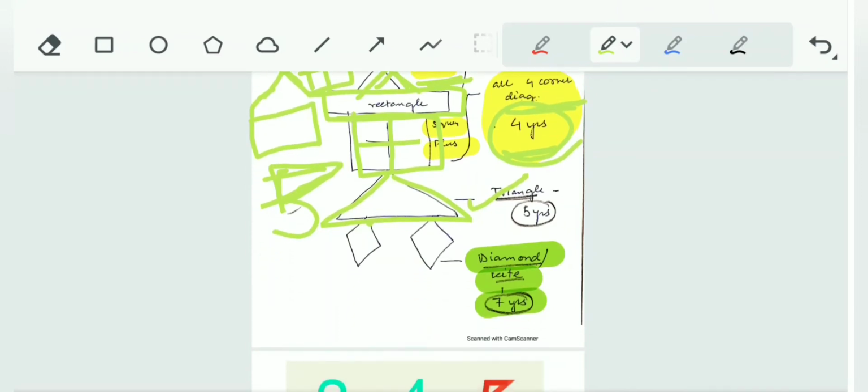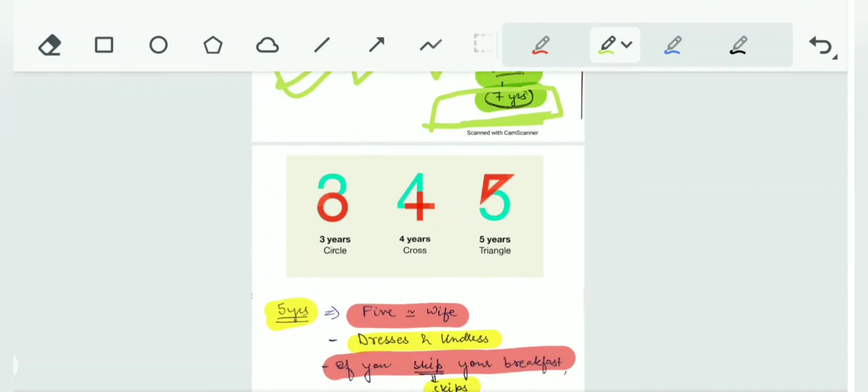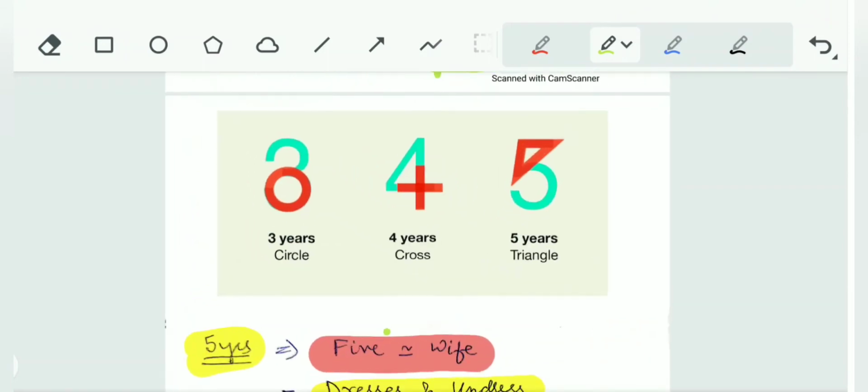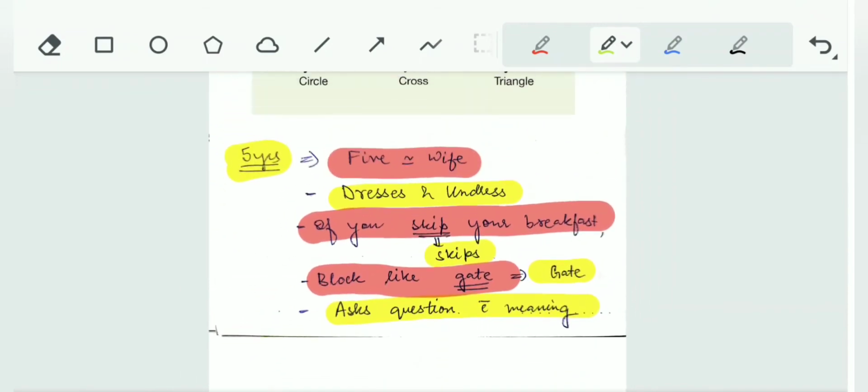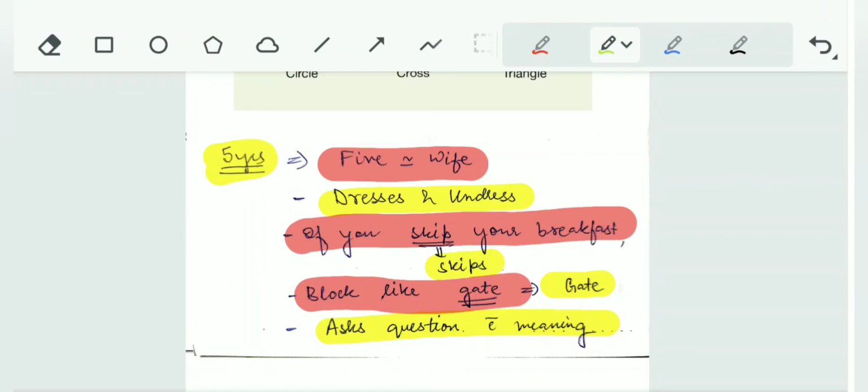Now at 7 years the child can draw diamond shape or kite shape. These are the legs of the child. So this comes last, that is diamond shape or kite shape at 7 years. Now we saw this. See, from 3 we can draw a circle, from 4 we can draw the cross, and from 5 we can draw the triangle. Now this we will see later on again, but let's see the mnemonic.